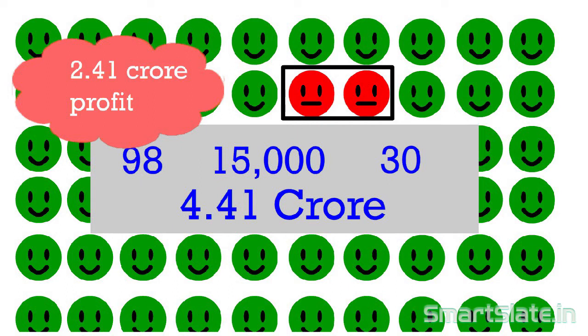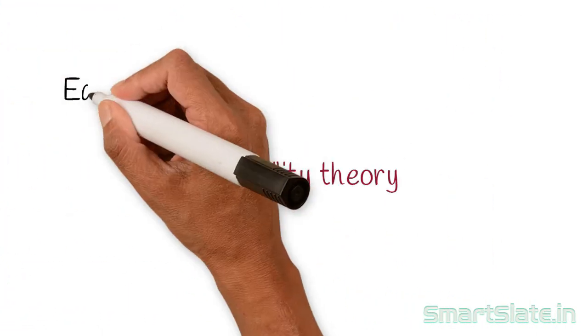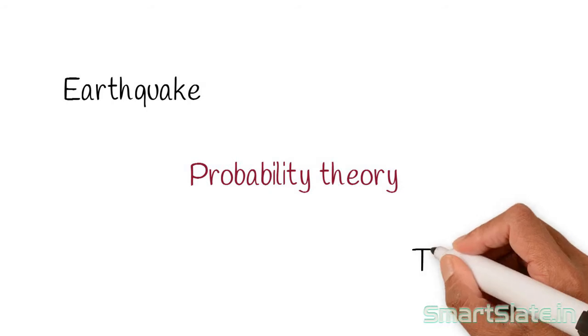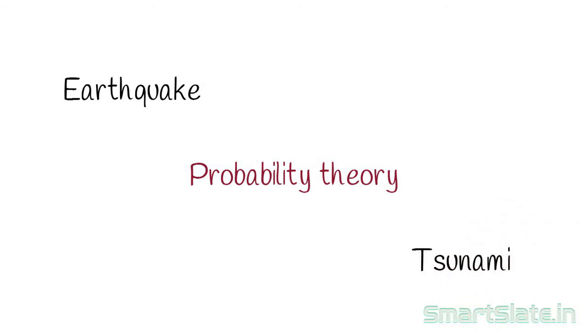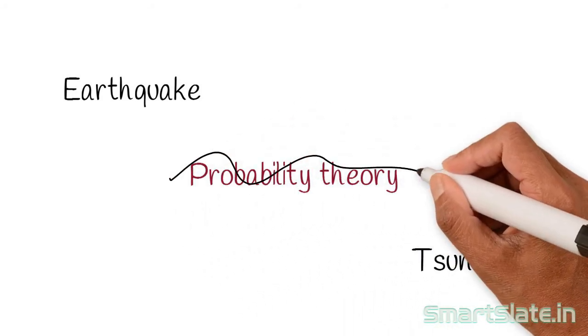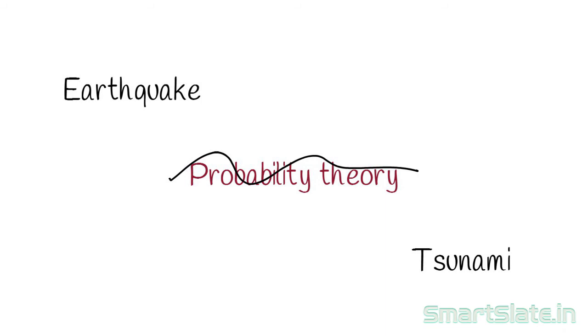Apart from this net profit, the insurance company might have gained huge interest on premium money. The companies put a disclaimer saying deaths due to earthquake or tsunami are not eligible for claim because in such disasters the number of deaths is very high. So the probability theory will not hold true in such situations. Hence, such terms and conditions are kept by the insurance companies.